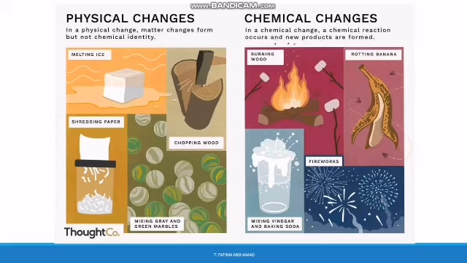It will produce new substances. Let's read it here. In a chemical change, a chemical reaction occurs and new products are formed. So we have a chemical reaction. What's the definition of a chemical reaction? We will see it after 2 slides.